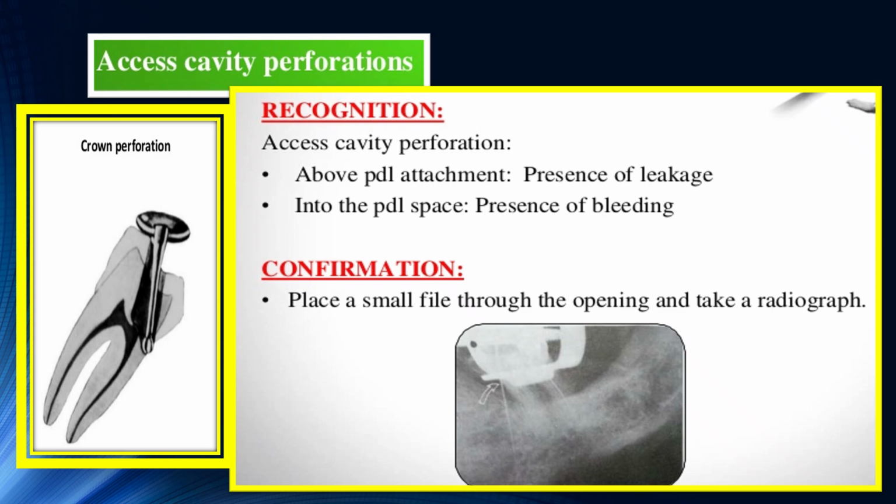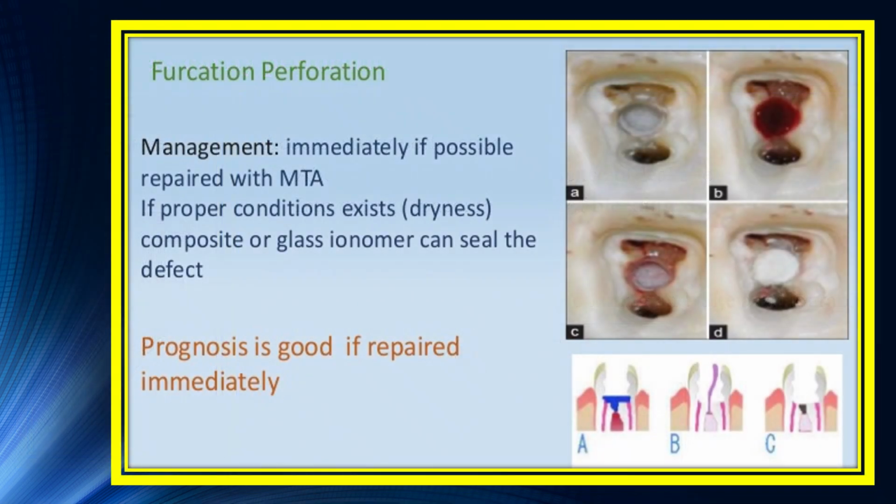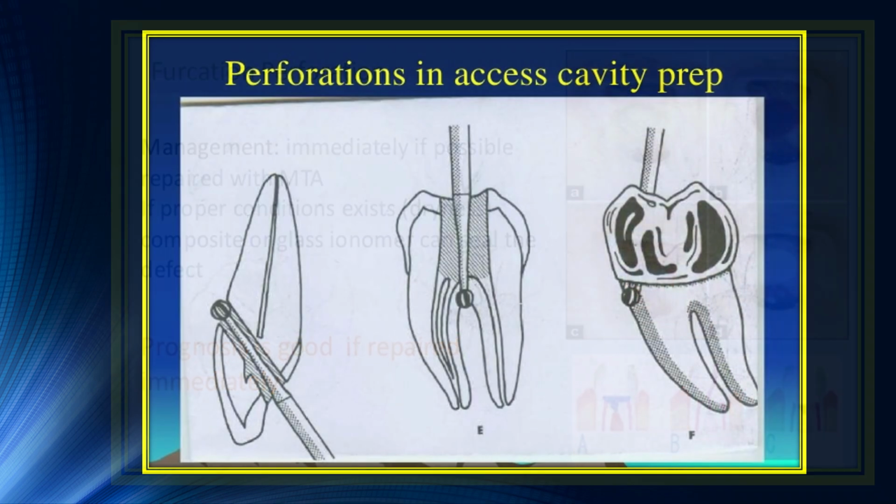Confirmation is by placing a small file through the opening and taking a radiograph. Furcation perforation involves perforating in the furcation area, that is, in the center of the tooth. So management is that you have to immediately arrest the bleeding and place an MTA or Biodentine, and then you can go for the rest of the root canal treatment and finally obturate it and restore it. Prognosis is good for perforation if it is identified early and repaired early.